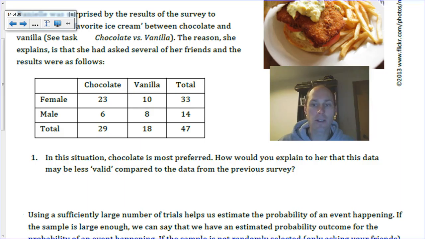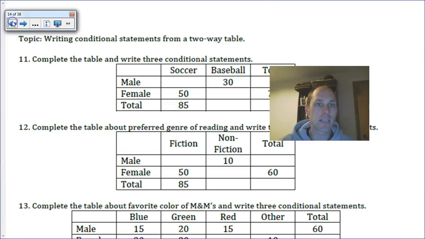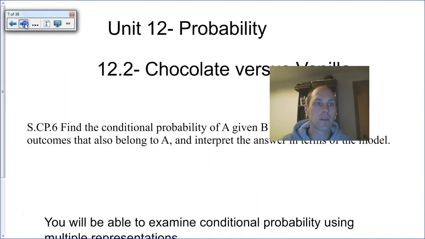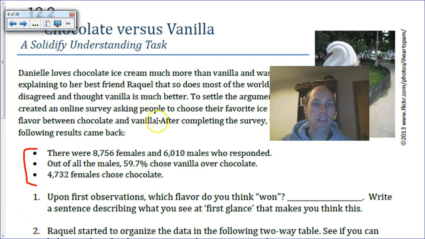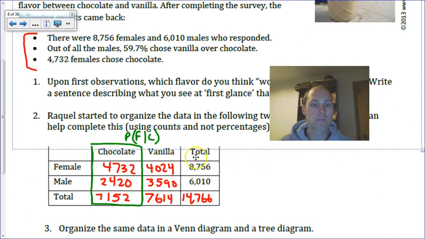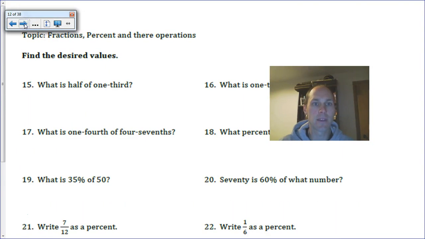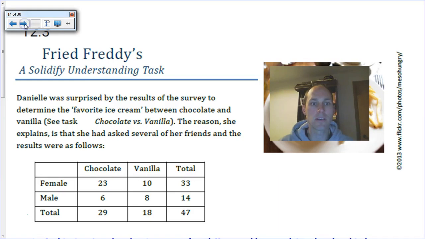How would you explain to her that this data may be less valid compared to the data from the previous survey? Well, if we think back to what we did last time, in our chocolate versus vanilla argument, we saw that we had 14,766 surveys. And if we go back to Danielle's survey, there's only 47.